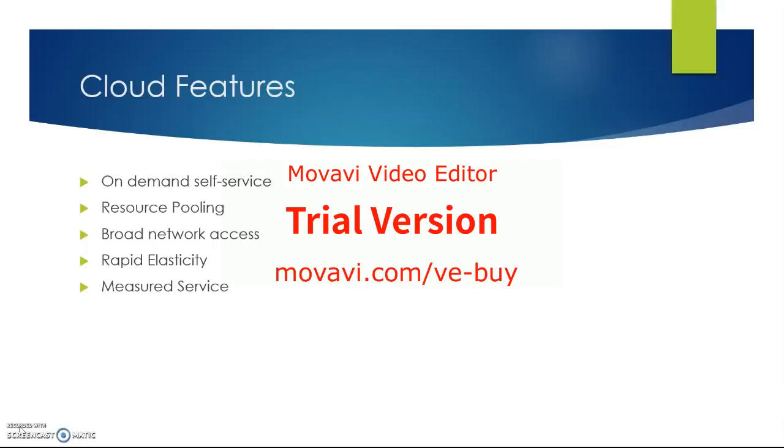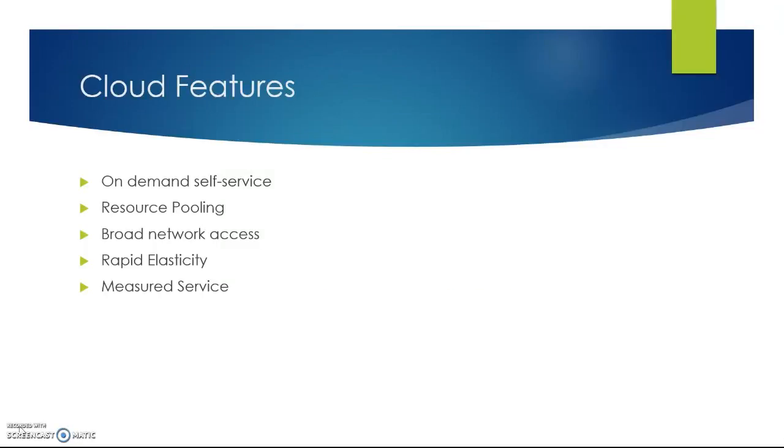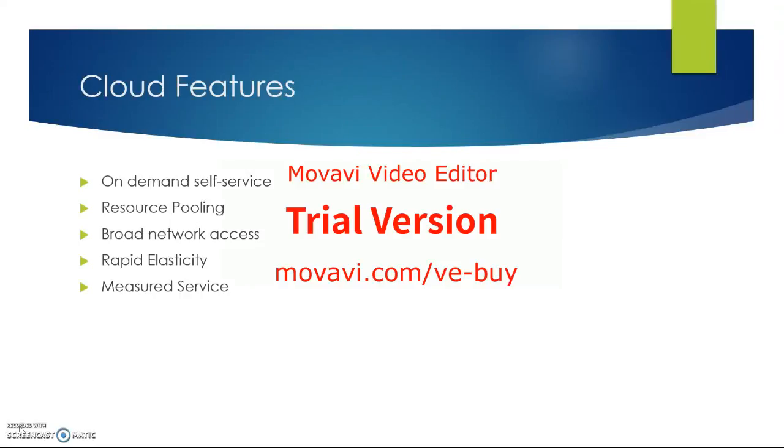Coming to the implementation of cloud features, our application satisfies the following features. The first one is on-demand self-service. In our MapReduce application, we can add as many VMs as requested by the client. Hence, it satisfies the on-demand self-service feature of cloud.